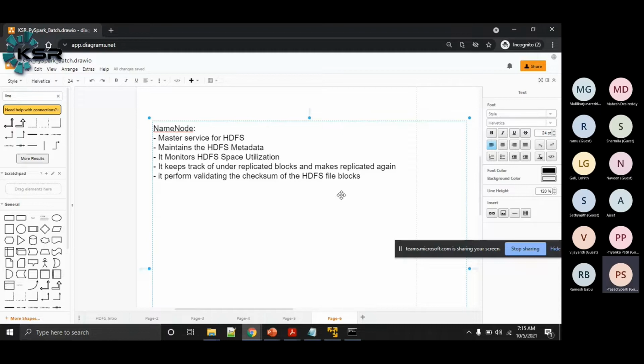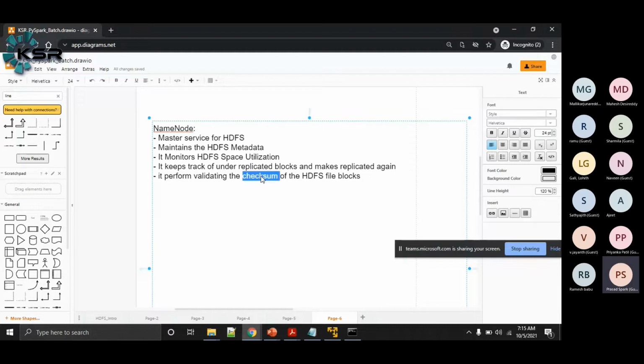So how do you assure that the data stored on HDFS is reliably stored? In order to do that, the name node will perform validating the checksum of the HDFS blocks.